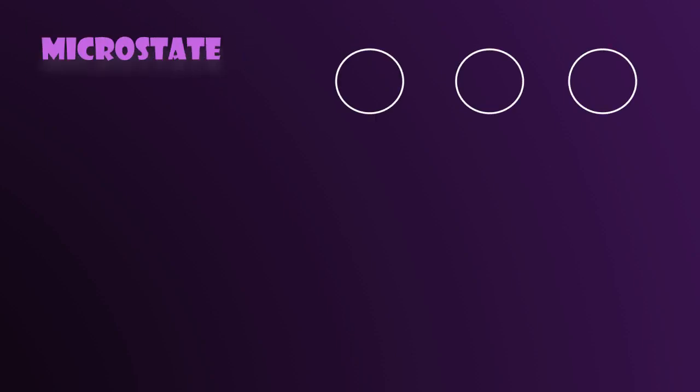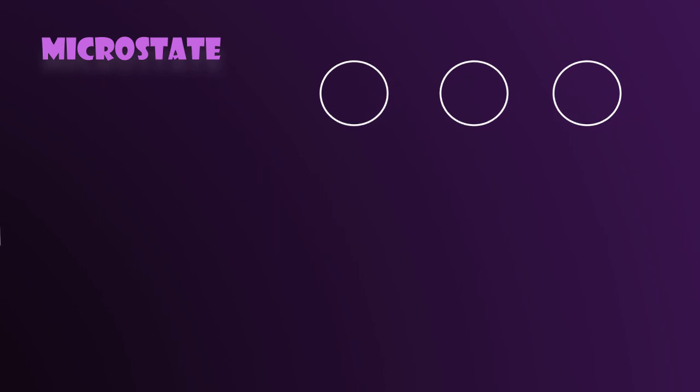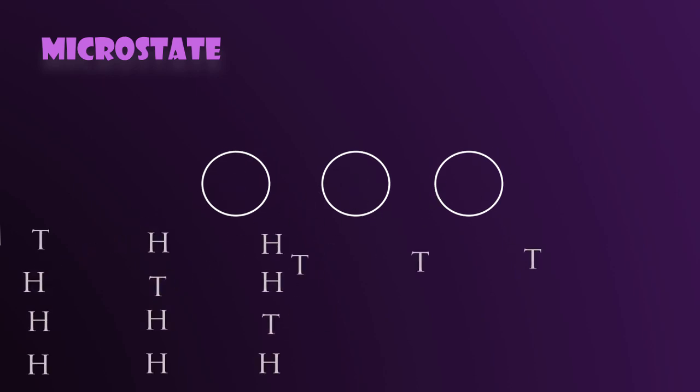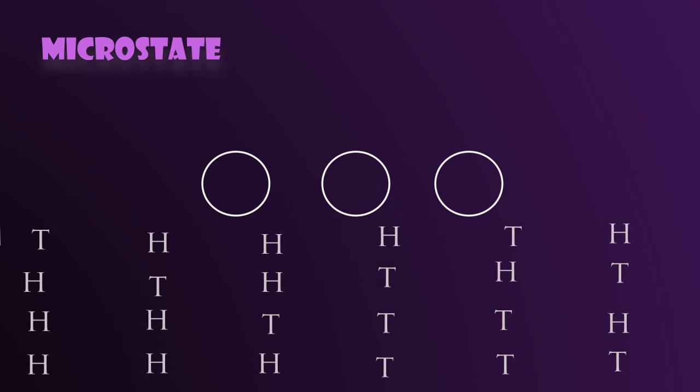Today we are going to talk about entropy, but from the microscopic perspective. Let's introduce the idea of microstates. Imagine three unbiased coins, each with two possible outcomes, heads and tails, with equal probabilities. If a random experiment is performed with these three coins, there are only 8 possible outcomes, constituting its sample space.